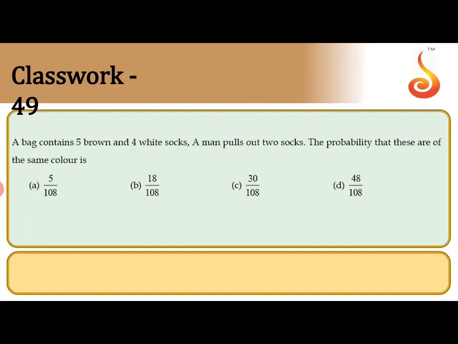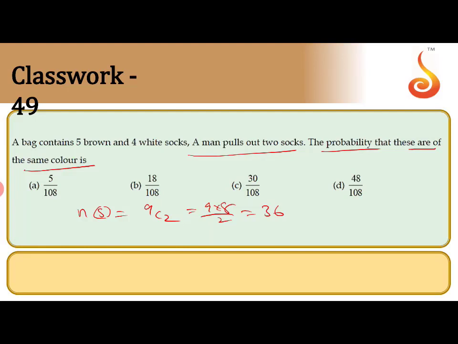A bag contains 5 brown and 4 white socks. A man pulls out 2 socks. Find the probability that they are the same color. Same color, it can be brown or it can be white. The probability will be 5C2 plus 4C2 by 9C2. Here n of s, we can select 2 from 9, that is 9C2. So the value of 9C2 is 9 into 8 by 2, which equals 36.